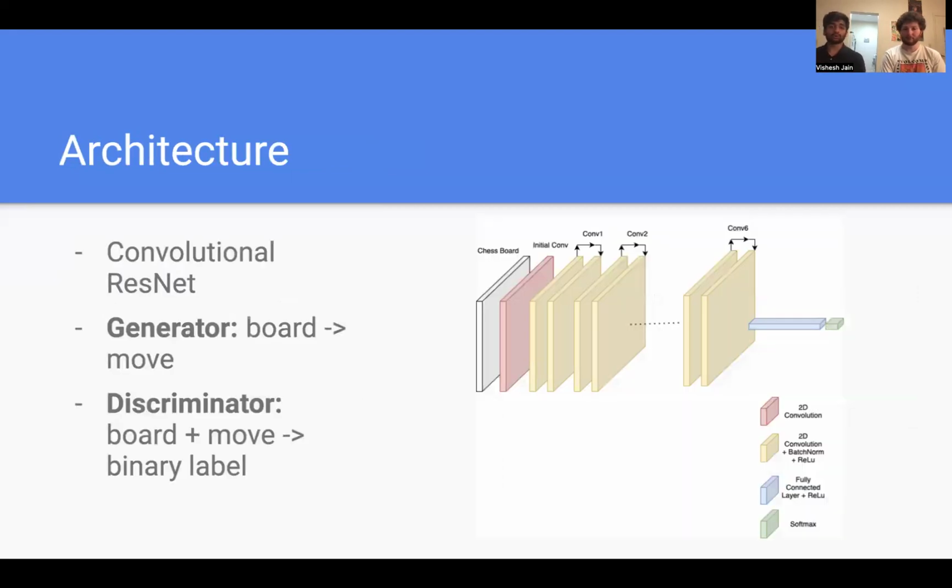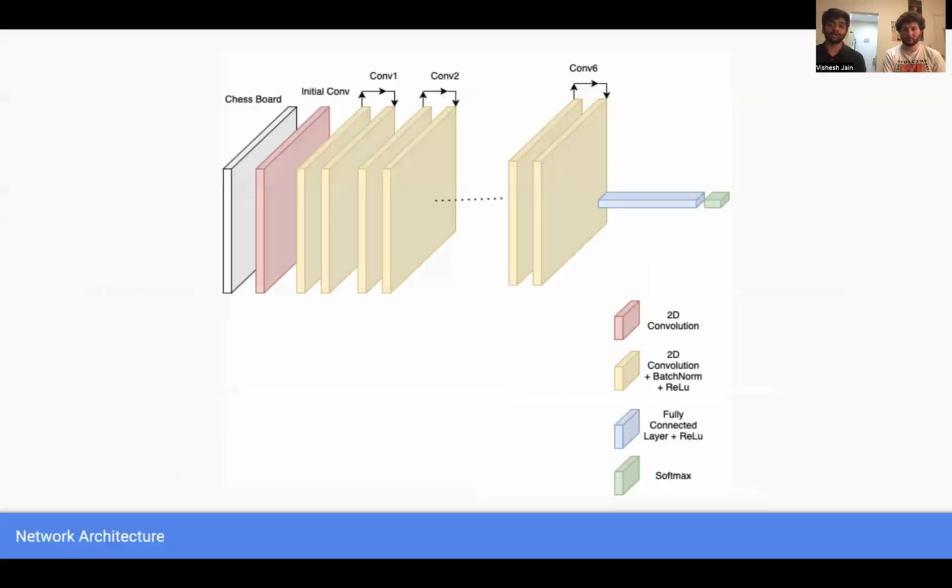The architecture we used was that of a CNN, where we had an initial convolutional 2D layer, followed by 6 layers that were taken from ResNet, followed by a fully connected layer that gives you the move, and a softmax that gives you the most likely move. The generator obviously takes in the board and gives you the move, while the discriminator takes the board and the move as a pair and gives you a prediction on whether it's a human or an AI. Here's the network for more detail.